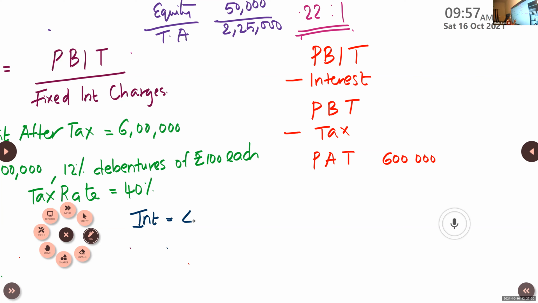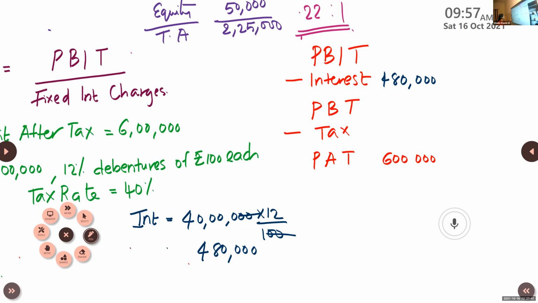So upon 40 lakhs, find out 12%. This will give you the interest, 4,80,000. So you have this here, 4,80,000. Only this much is available information.